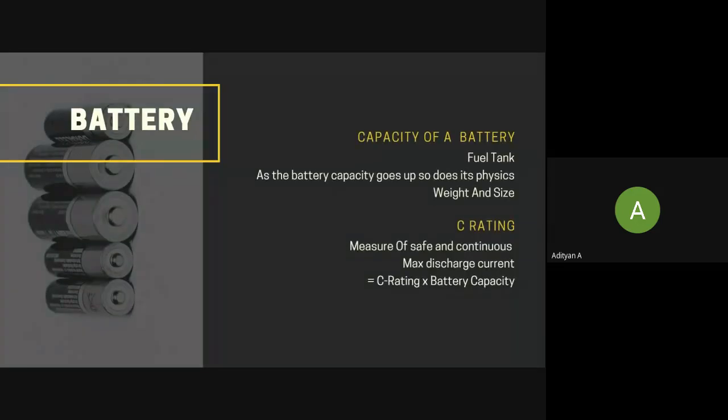Now that we know how a motor is controlled, ESC is what controls the motor. We need to know how an ESC or a motor is powered. So it is powered by a battery. Sticking to drones, drones are primarily fueled by lithium polymer batteries. I will be explaining what lithium polymer batteries are. We use lithium polymer because they are able to store and deliver a large amount of power in a short period of time, unlike other rechargeable batteries.